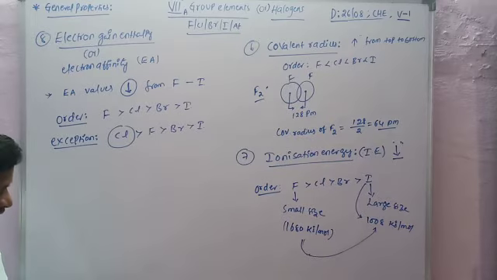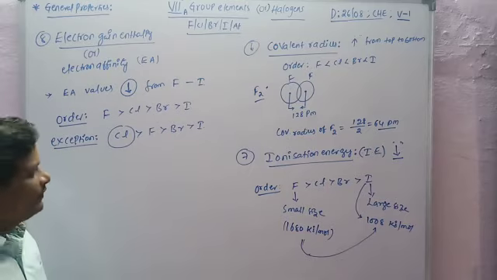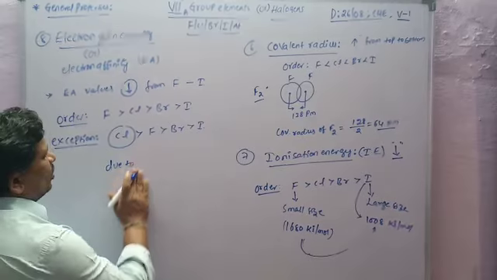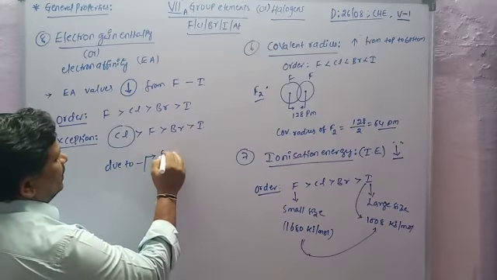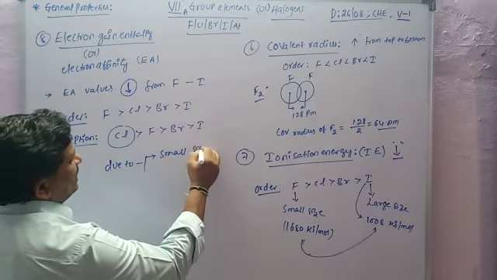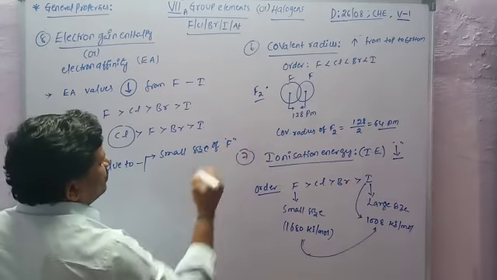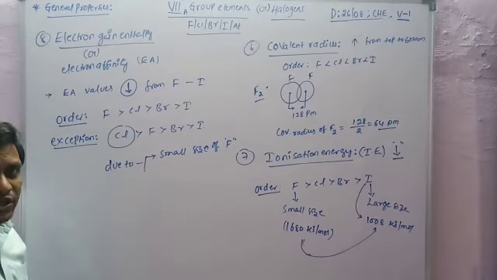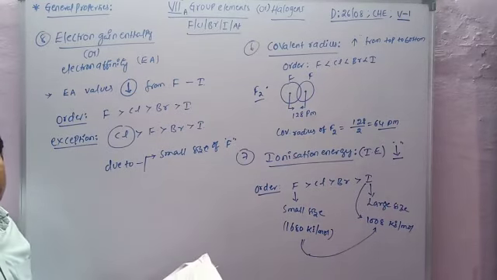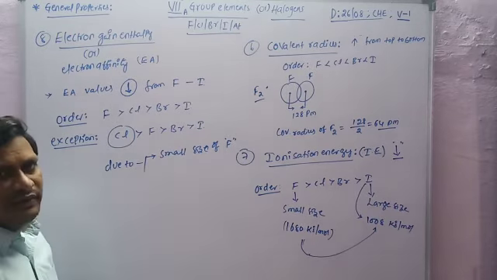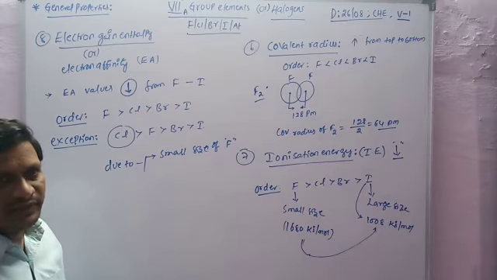Why the exception order? Chlorine is greater than fluorine due to the small size of fluorine. Due to the small size, repulsions are present between the electrons in fluorine. As size increases, repulsion decreases, so electron gain enthalpy increases.